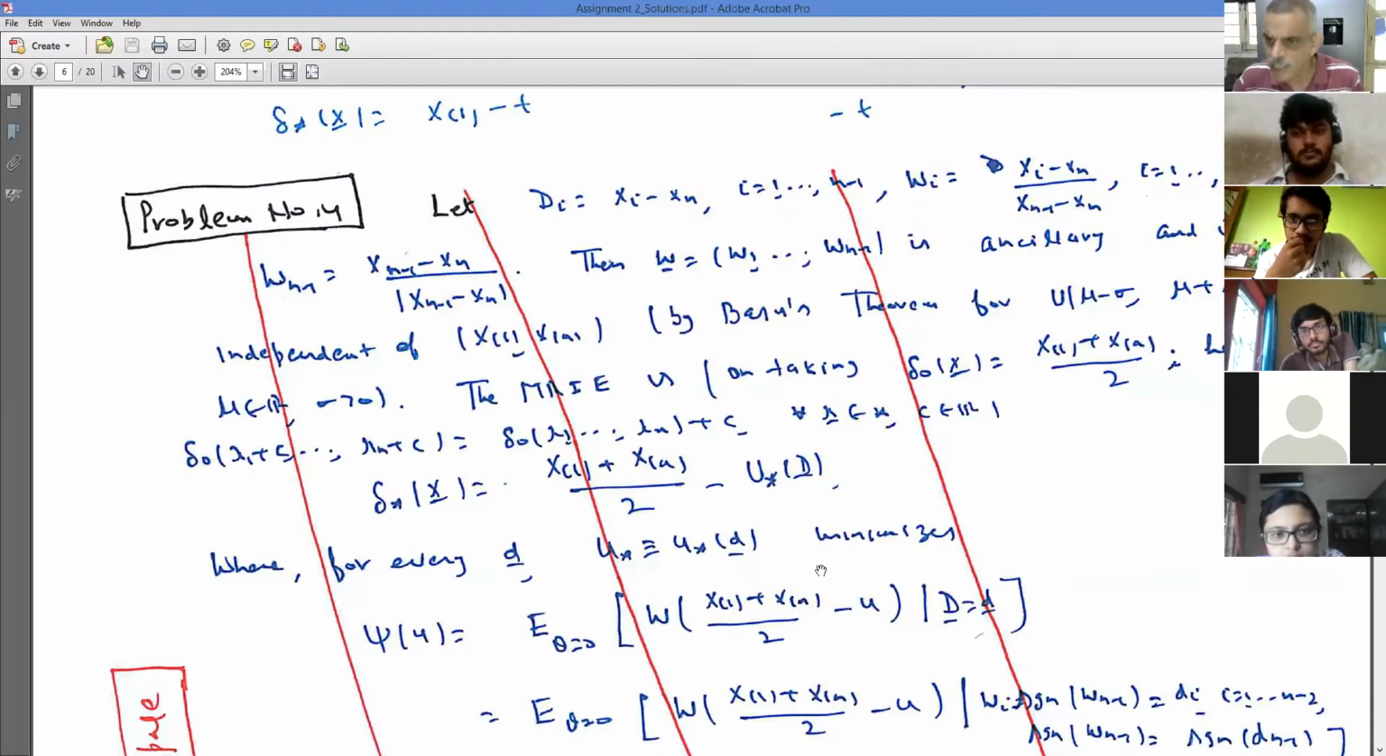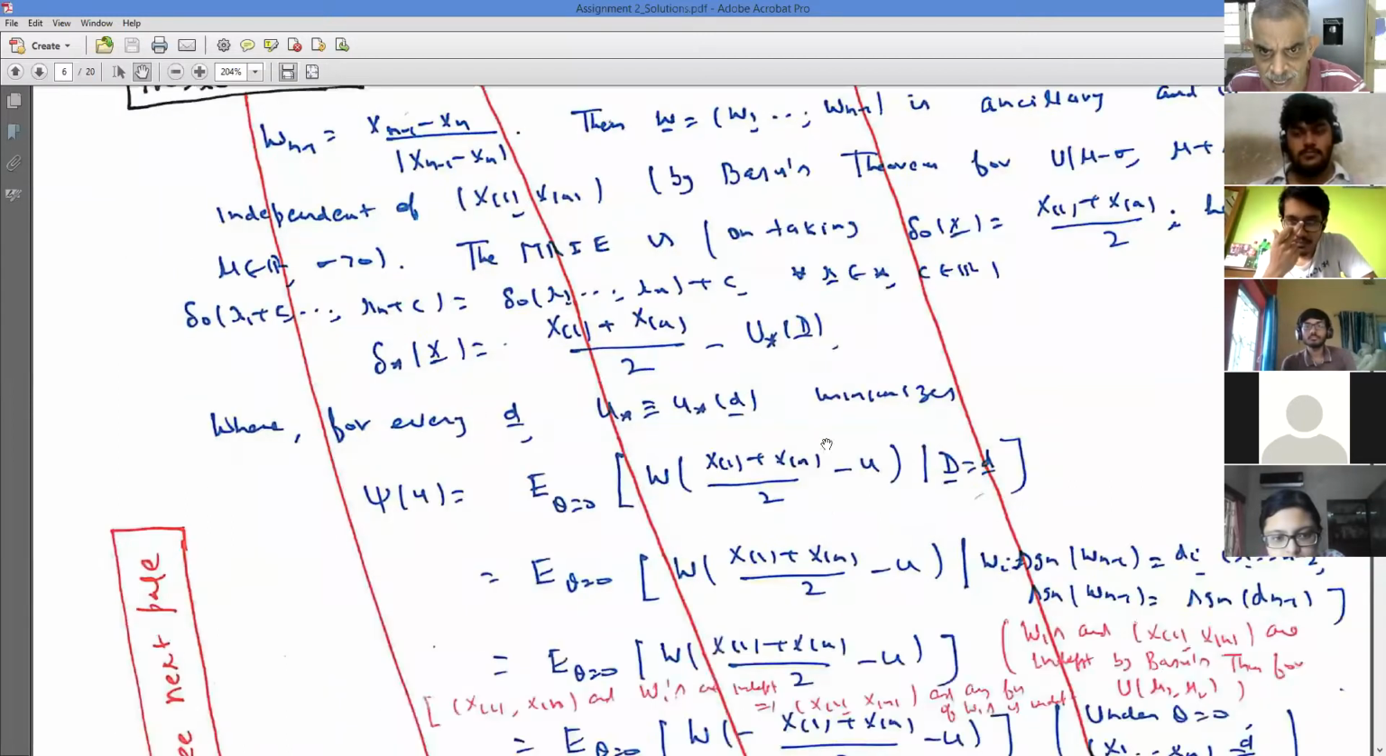So even in the smaller model, if in the larger model two random variables are independent, they will also be independent. So what I know is, in uniform theta minus half to theta plus half, although X1, Xn and D are not independent, X1, Xn and W are independent. That we know. It follows from the larger family.